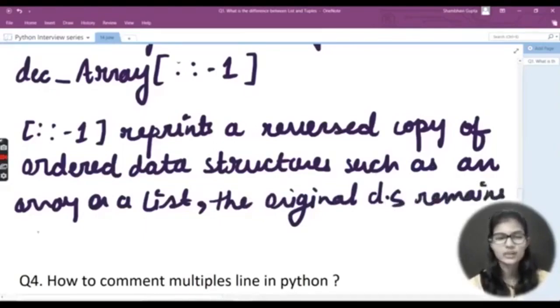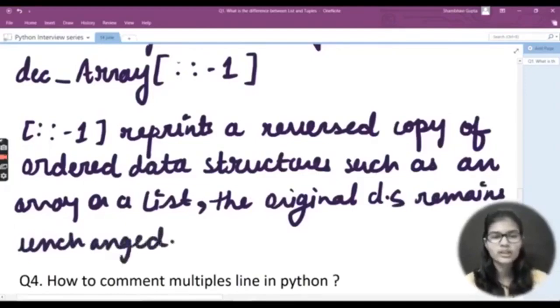If you apply this colon -1, there will be no effect on your real list or real array, whatever you have mentioned. It will just give you the output for that particular thing where you used colon -1. It will not affect your real array.